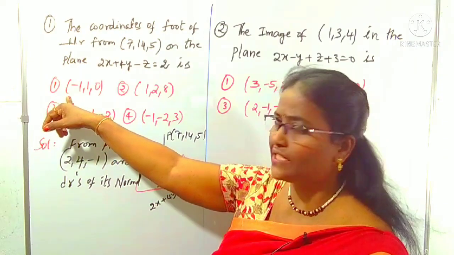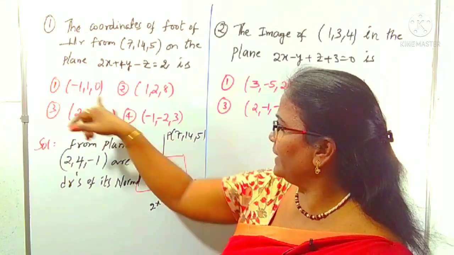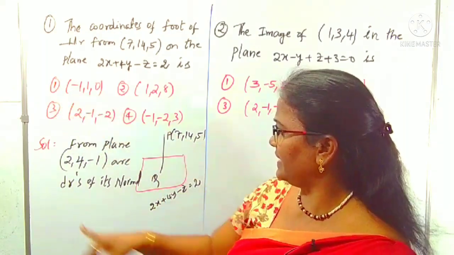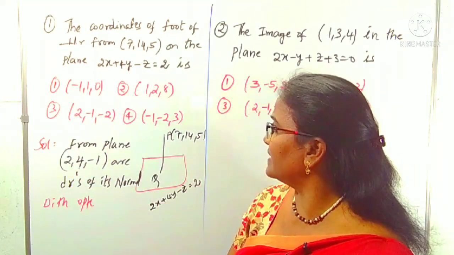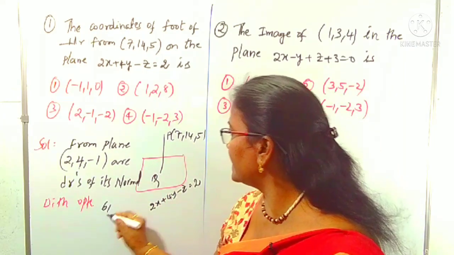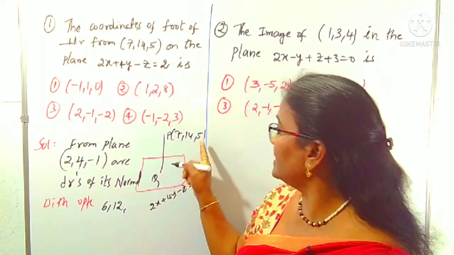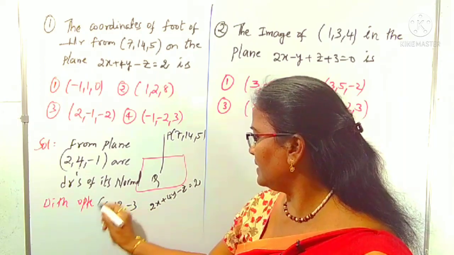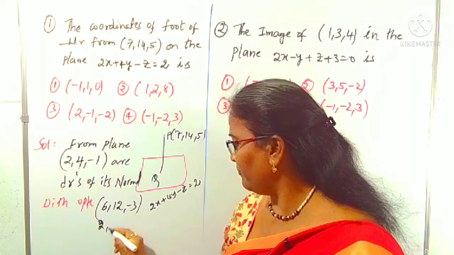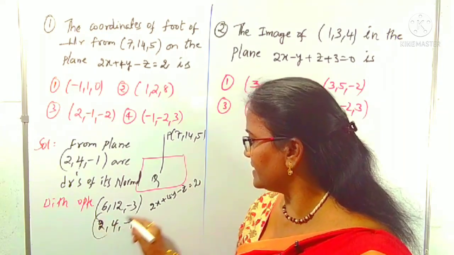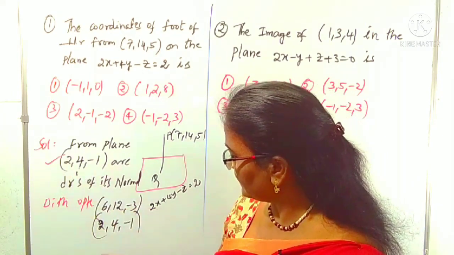Suppose this is the Q point: 7 minus minus 1 plus 1 is 8, 14 minus 1 is 13, so 8, 13, 5. Is it 8, 13, 5? No, it's not the first option. Second option we can check: 7 minus 1 is 6, 14 minus 2 is 12, 5 minus 8 is minus 3. We can reduce it because these are ratios: 3 twos, 3 fours, 3 ones with minus. Does 2, 4, minus 1 coincide with this or not?